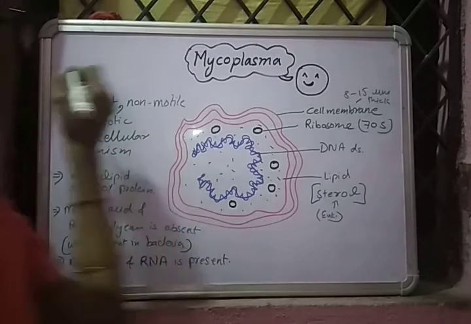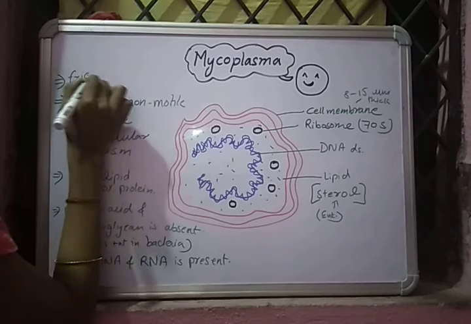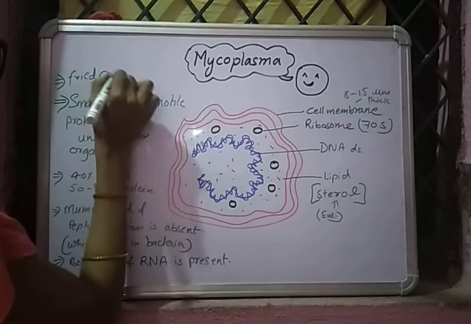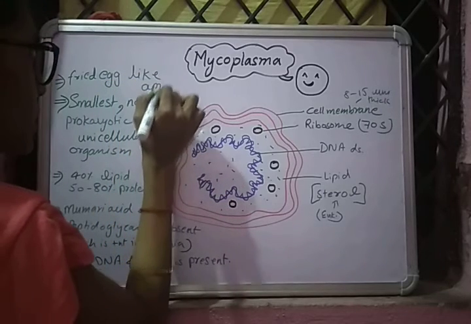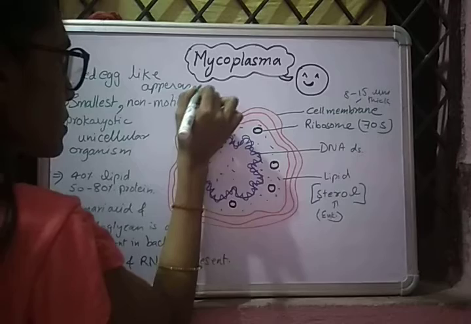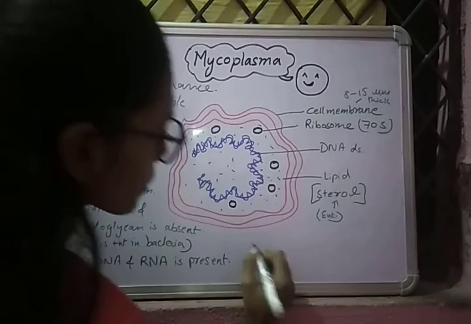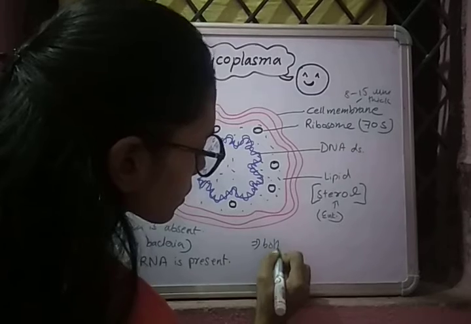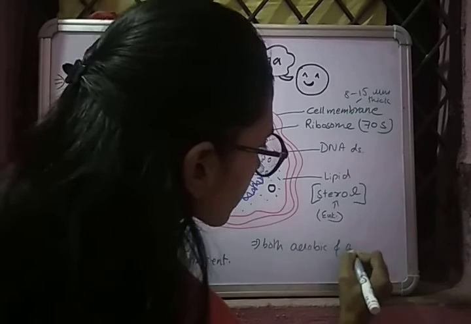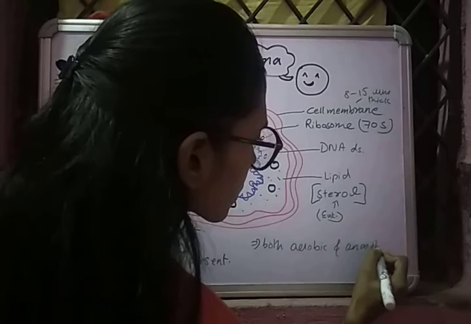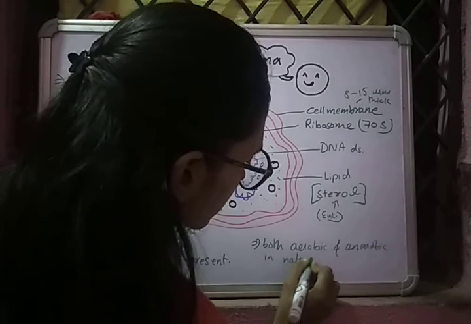Now I am writing here fried egg like appearance. Aerobic and anaerobic, both aerobic and anaerobic in nature.